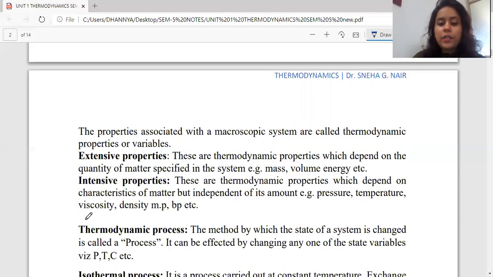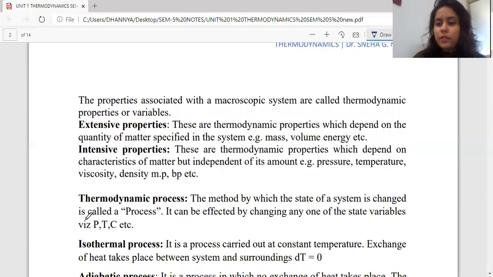The common examples are pressure, temperature, viscosity, density, melting point or boiling point. For example, if I give you a compound which has a weight of 1 gram, and you look at the melting point or boiling point, and similarly if you take into consideration a bulk amount, the melting and the boiling point will not be different.